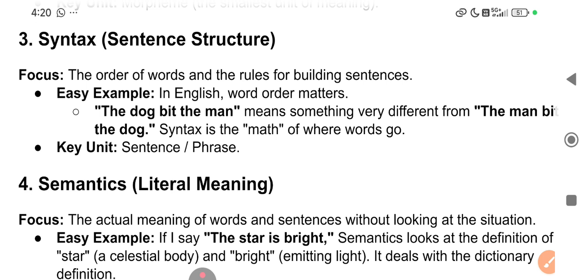Just now we saw the example in Hindi, Ram aam khata hai: subject, then object, then verb. But in English we place subject, then verb, then object. Ram eats a mango, not Ram aam khata hai. The order is different. That order, those rules, that grammar or structure of sentences we study in syntax.